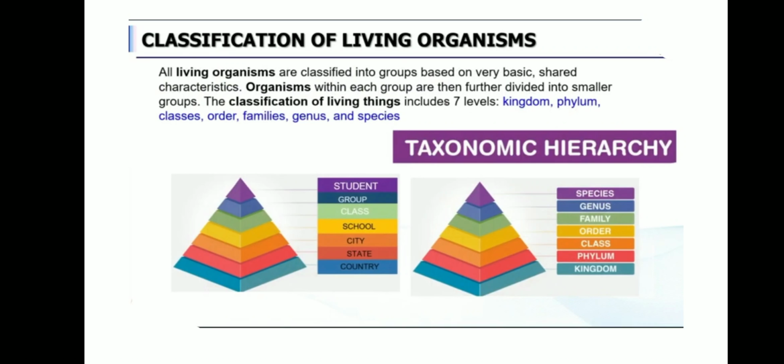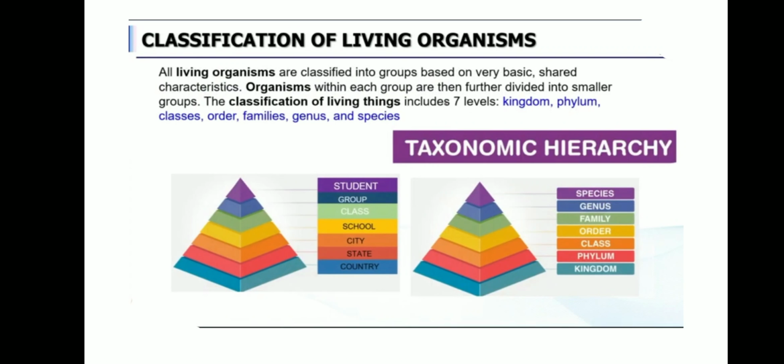So let's come to the main hierarchy part, the taxonomic hierarchy. First, the smallest group is what? Species. Then next comes what? Genus. And next comes what? Family. Family means a group of genera which have common characteristics. For example, if you take leopard, tiger, cat, all resemble each other, isn't it? They seem to be alike, but are they the same? Not at all. They all belong to the cat family, right?